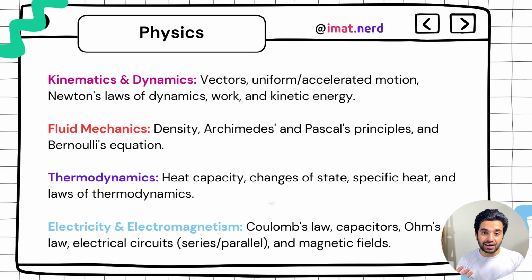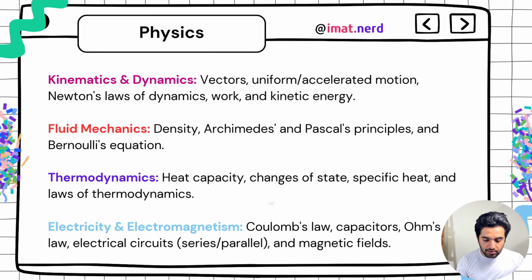And then you have magnetic fields. In magnetic fields, you have electromagnetism and then electromagnetic induction. In electromagnetism, the basics: what is an electromagnet, what is electromagnetism, what are magnets, and then Faraday's law. And when it goes to electromagnetic induction, you need to know about the AC generator as well. So this is what you need to study, and this was physics. Although it's very, very summarized, you need to know in depth what every chapter is going to cover. Okay, let's have some celebration.